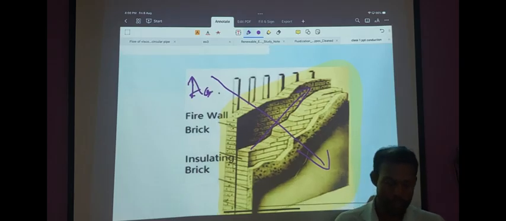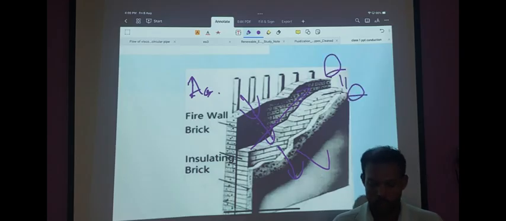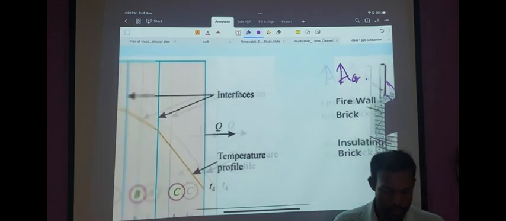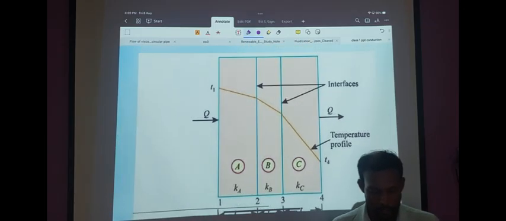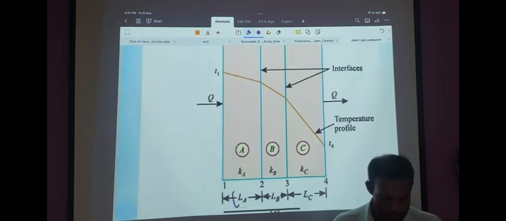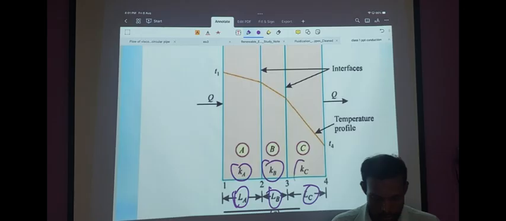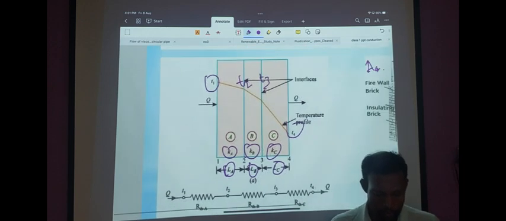Now, because the heat flows from the inside wall to the middle wall and to the outer wall, the rate of heat flow through the first wall must be equal to the rate of heat flow through the middle wall and then the rate of heat flow through the outer wall. This is a diagram representing all the conditions, temperatures and parameters we discussed. These are the wall thicknesses, these are the thermal conductivities, and these are the temperatures T2 and T3 for the inner wall interfaces.